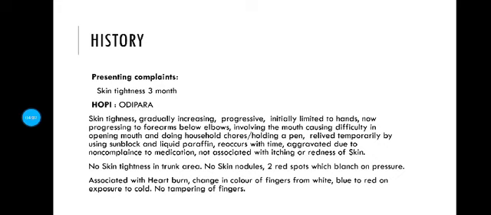And we have to ask all the features of limited sclerosis, in which we have to rule out all CREST features. There is association with heartburn. There is association of Raynaud's phenomena, in which we will ask about change in color of the fingers from white, blue to red on exposure to cold. There is tapering of fingers, which is sclerodactyly.